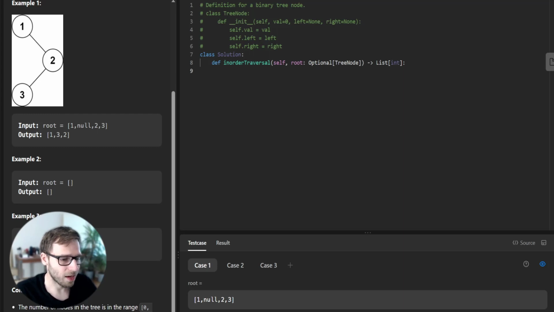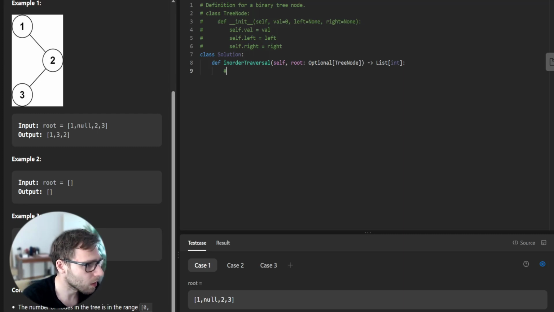You might be tempted to just go for a recursive solution, but today we are going to challenge ourselves and try to solve this iteratively. Let's make our implementation.